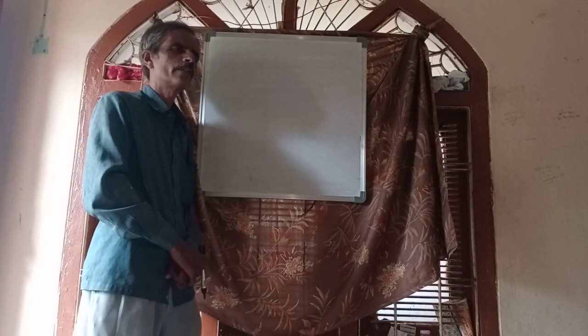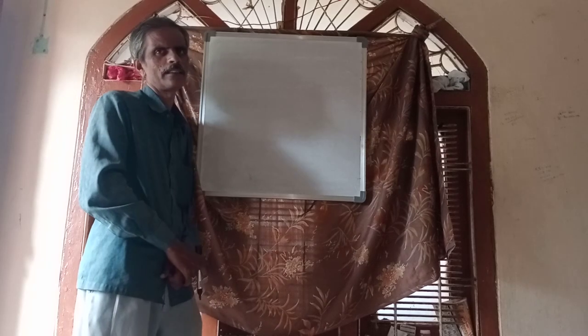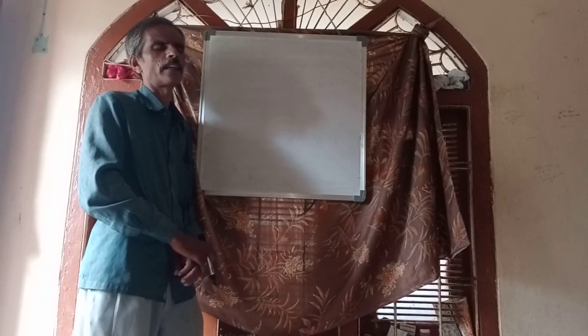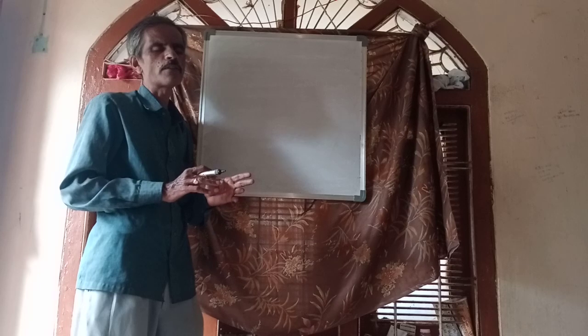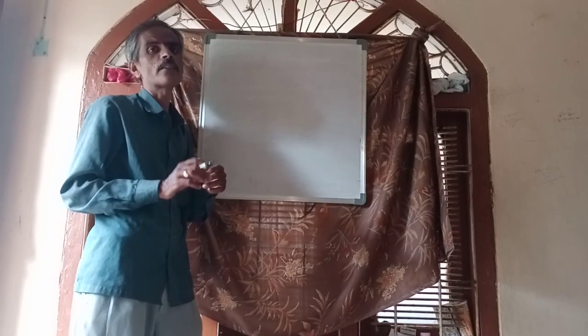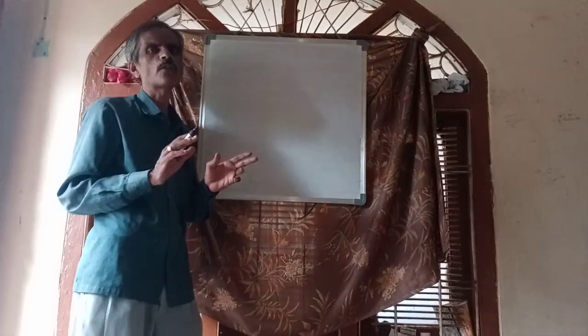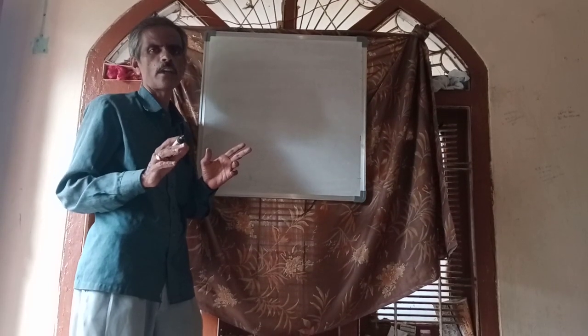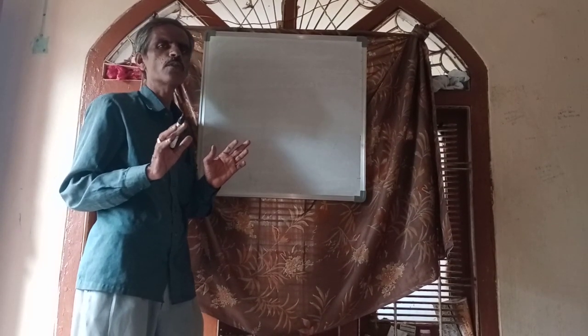Rent due with standard rent. Rent due with standard rent means rent due is there, but the house is located in one of the 4 metro cities: Delhi, Mumbai, Chennai, Kolkata. How to calculate GAV and income from house property? Let us do one example.